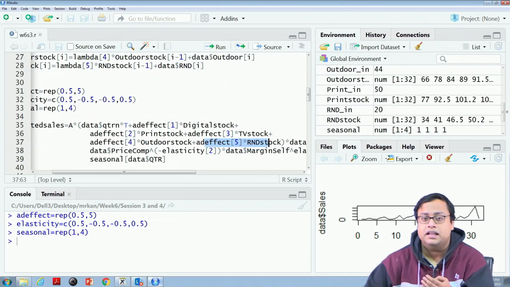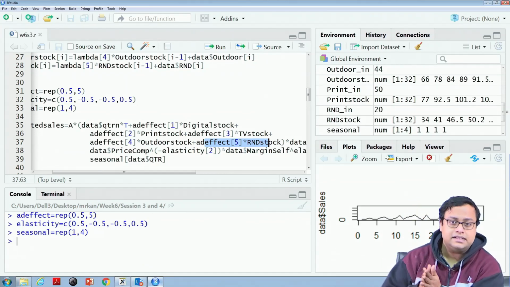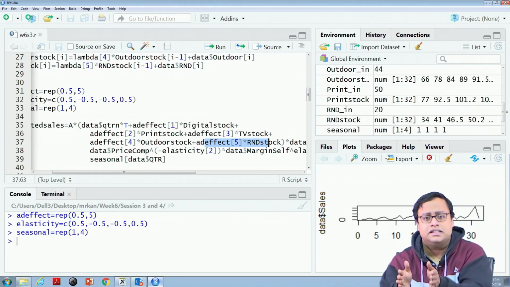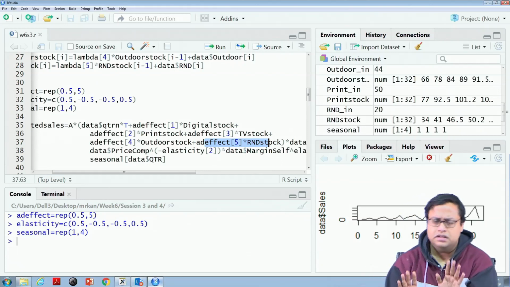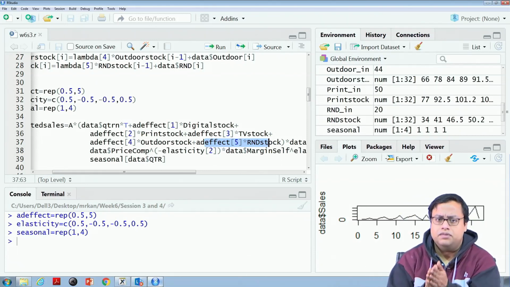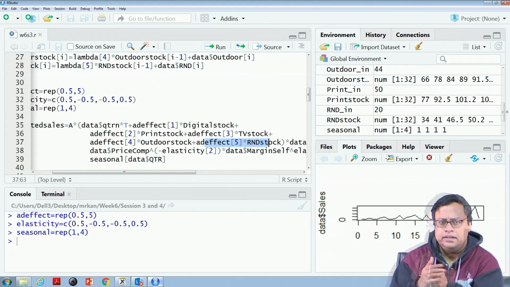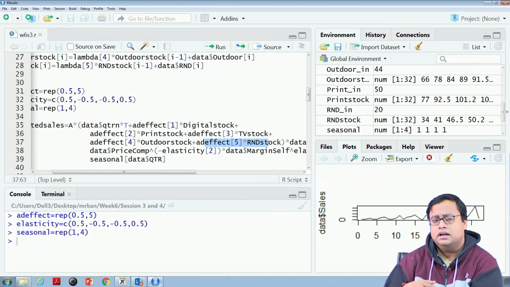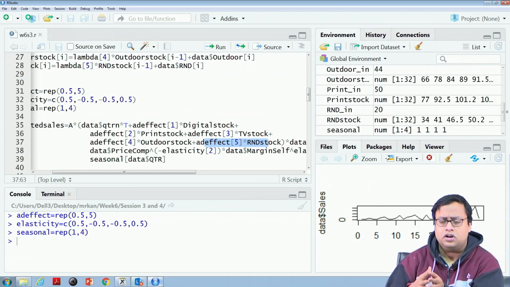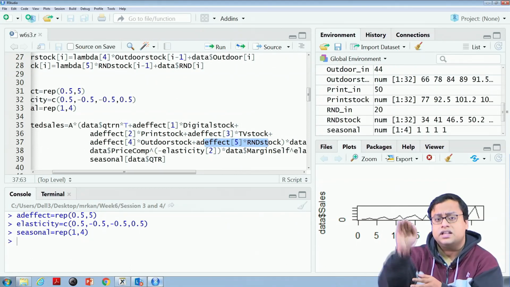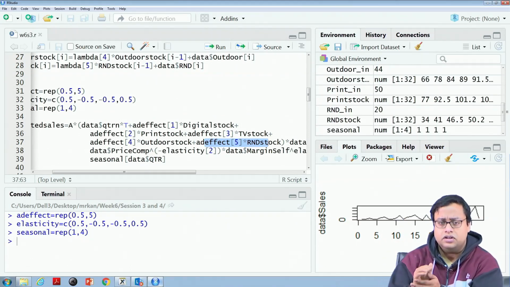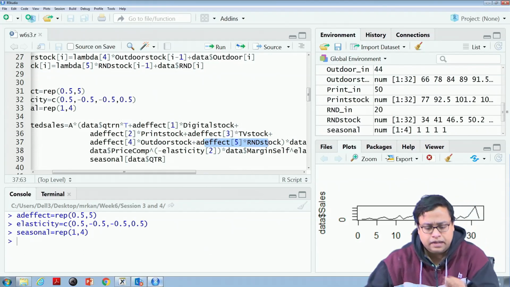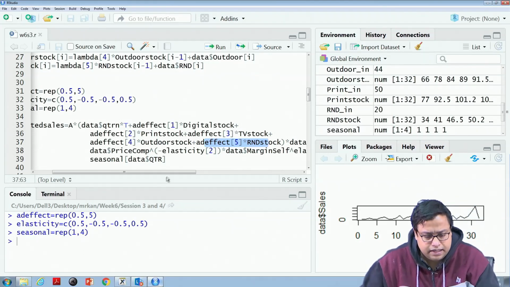If you want to bring in the interaction effects, you have to create more add effects and then more interaction terms. We are leaving it right now and we are assuming it to be linear. If you want a non-linear effect, you have to bring in non-linearity here, some exponential function or logistic function, an S curve. Now, this part is done.